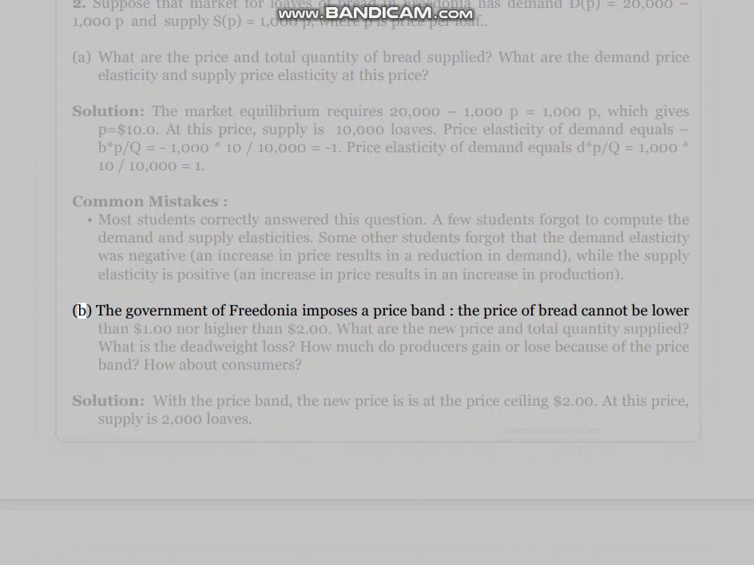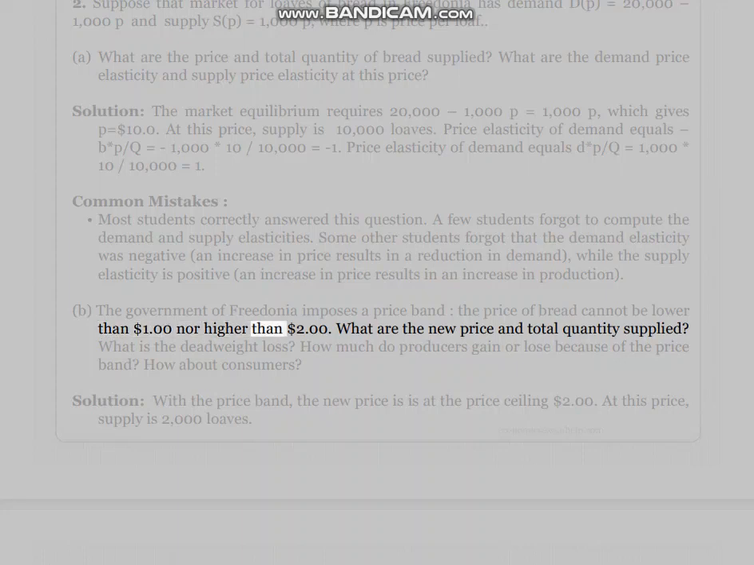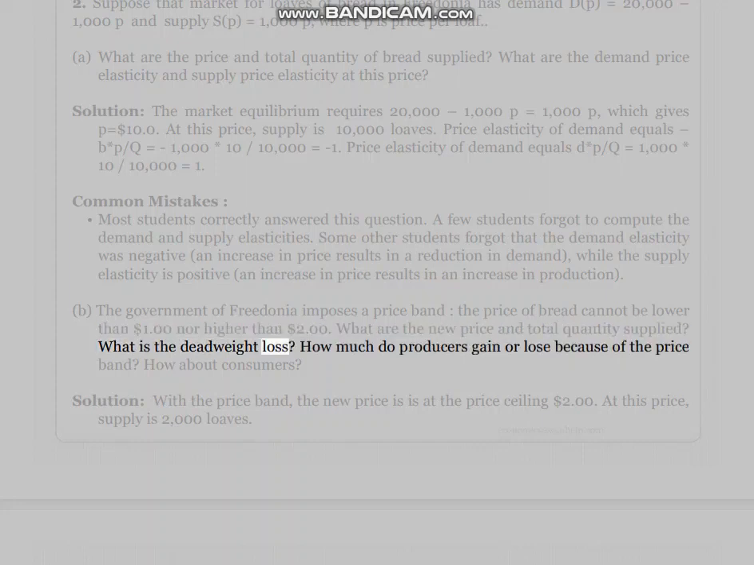B. The government of Fredonia imposes a price band. The price of bread cannot be lower than $1 nor higher than $2. What are the new price and total quantity supplied? What is the deadweight loss? How much do producers gain or lose because of the price band? How about consumers?